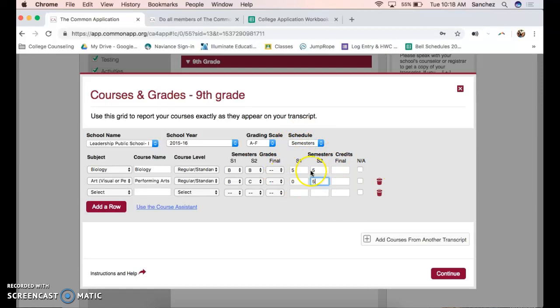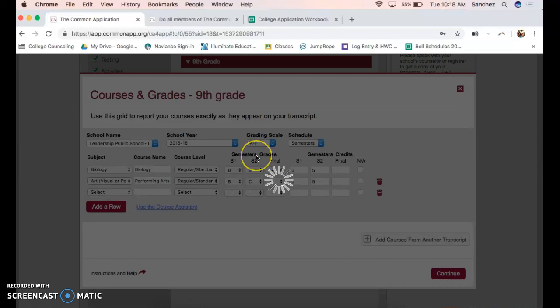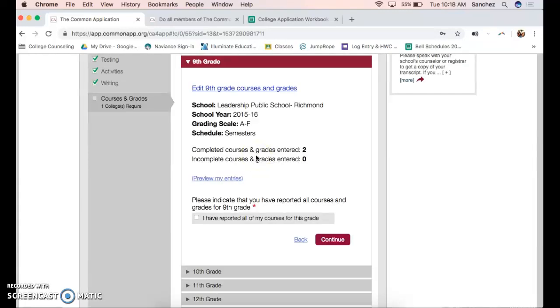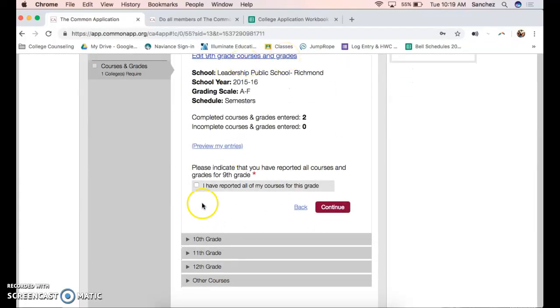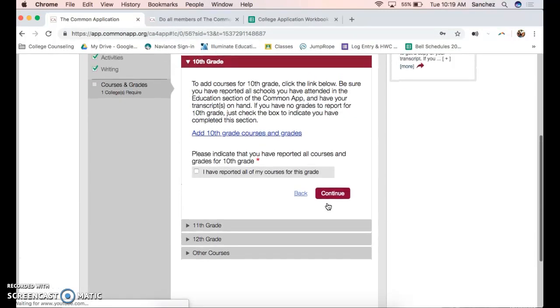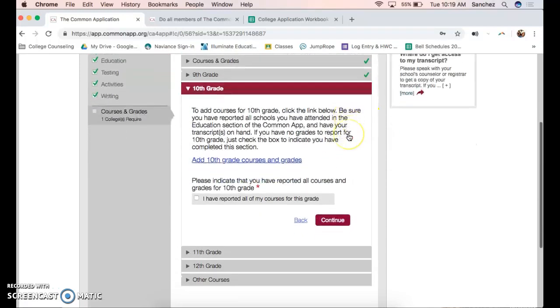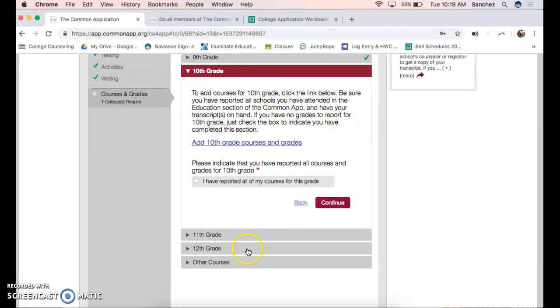Now, if you were someone that was missing credits for it, like for attendance issues or whatever it might be, you will have to indicate that and provide some sort of explanation for that. So you'll just work through this. It'll have you check off the box to make sure that, yeah, I'm done inputting all the grades for this grade, and you'll hit continue. It'll have a little green check mark, and you'll work your way through from 10th grade to 12th grade. So go ahead and take a moment to do that now.